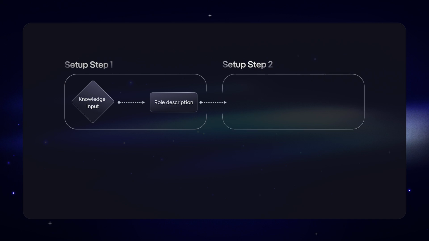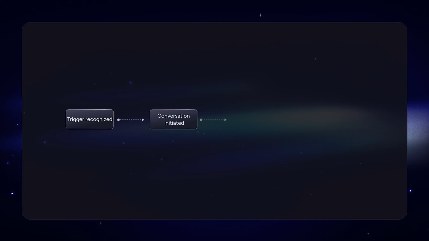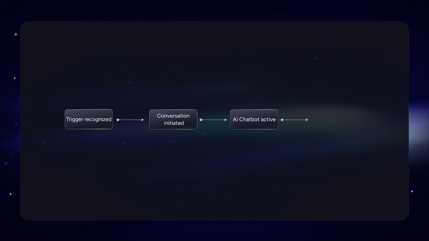The next question is how the AI gets activated in the first place. This is done through an automation flow that recognizes a trigger word which has been set and then activates the chatbot. The AI naturally integrates 100% into the communication flow. Once the message with the trigger word is sent, the AI gets to work and responds with a greeting message. The contact is now in an automated conversation that continues until the contact either doesn't send a message for a certain period or expresses a desire to speak with a human. Depending on what happens, the conversation can either be marked as completed or assigned to a staff member.